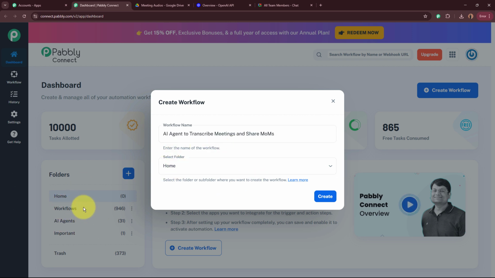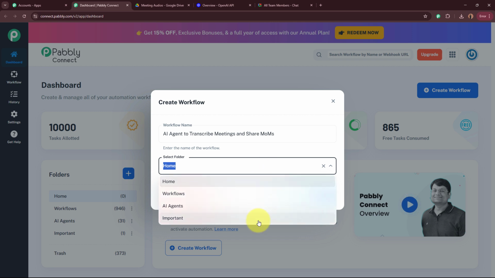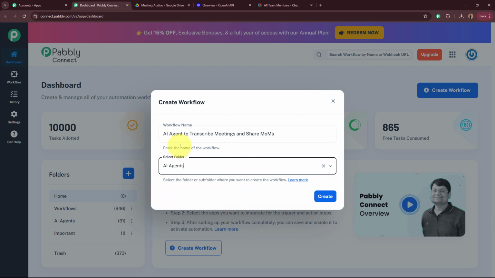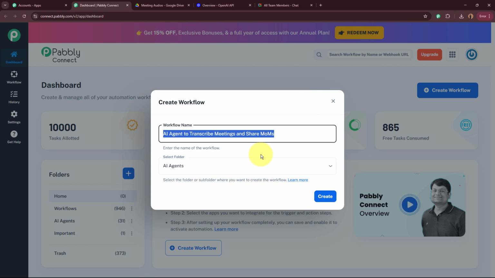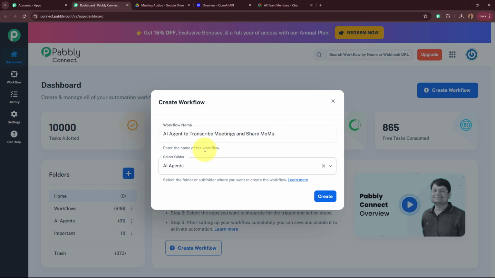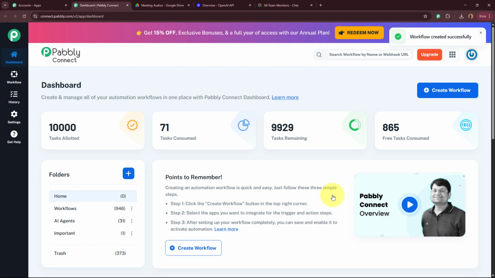And for the folder, on the left side of my screen, you can see I've created multiple folders in my Pabbly Connect account. And from these folders, I'm going to select a specific one in which I want to save this workflow. For that, click on this drop down. These are the folders from which I'm going to select AI agents as the folder I want to save this workflow in. After giving the name to the workflow and selecting the folder, I'm going to click on this Create button in order to create a workflow.